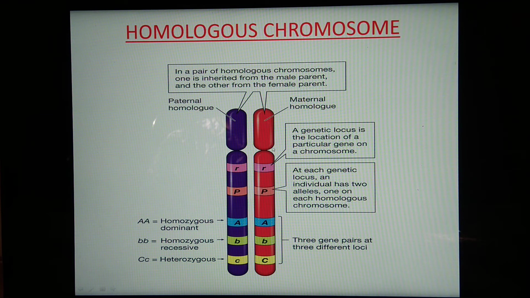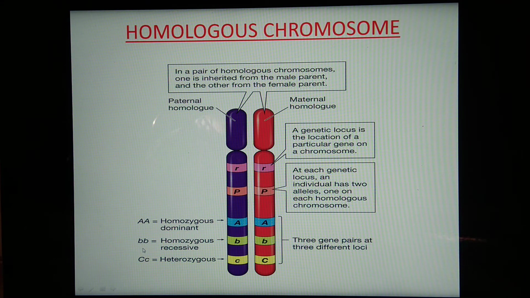Homologous chromosomes means the same chromosomes. Same in which respect? Same in the position of genes, and these genes are responsible for the same character. So, if the gene pair is similar, it is called homozygous. As capital letters are used, it is homozygous dominant.